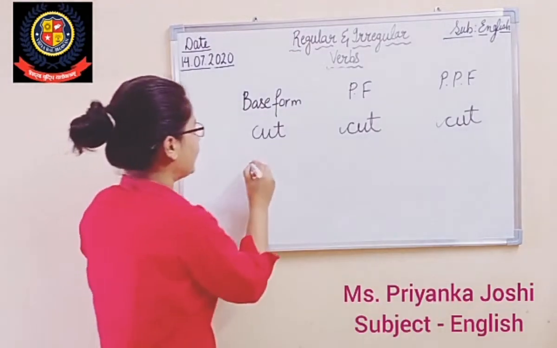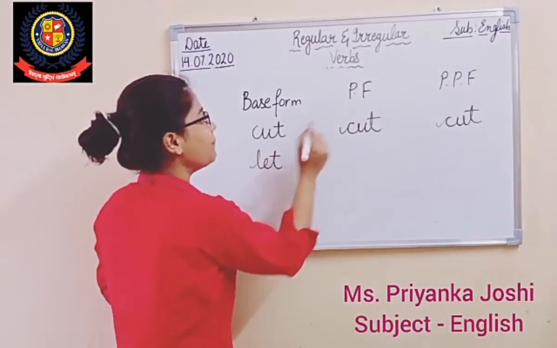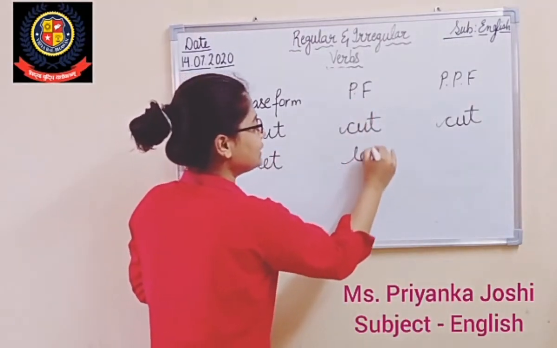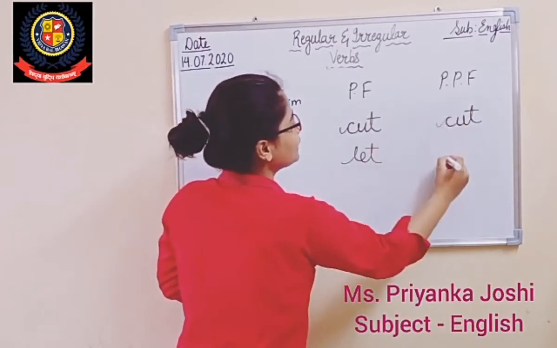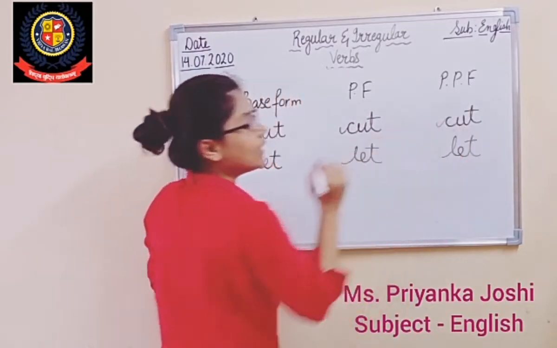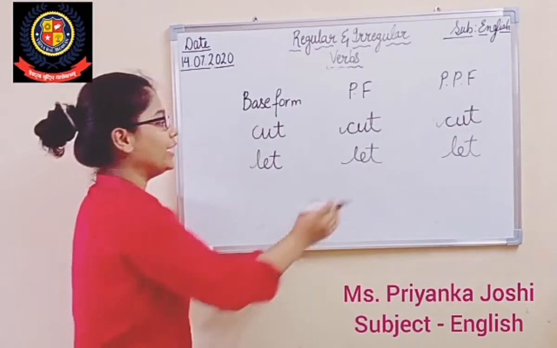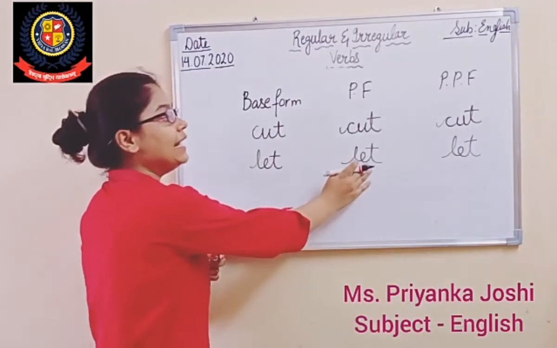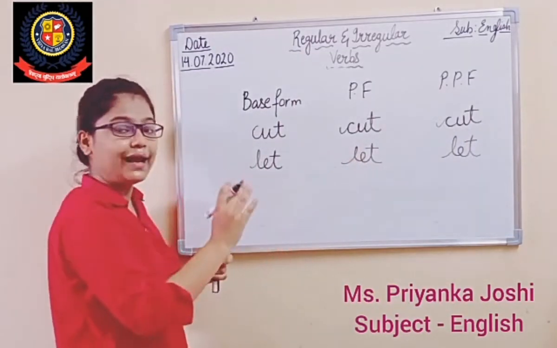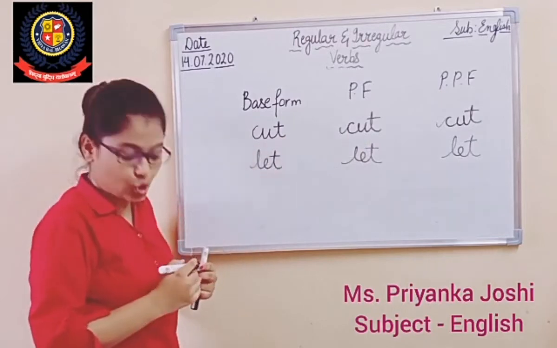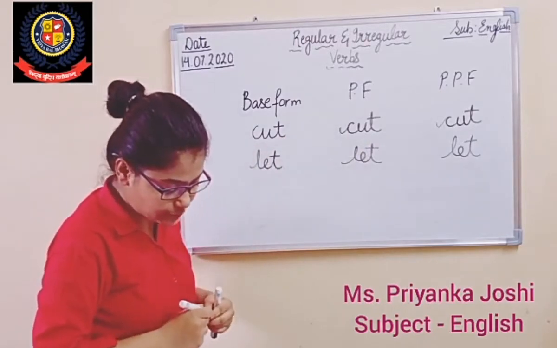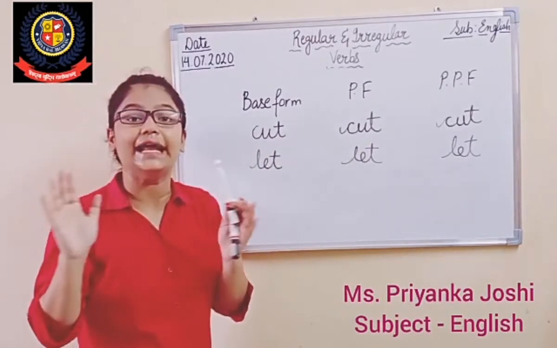For example, there is one verb let. In the past form also it is let, and in the past participle also it is let, right? So it will not be letted or something, right? It will remain same. So here we are learning about the verbs with all the three forms identical.